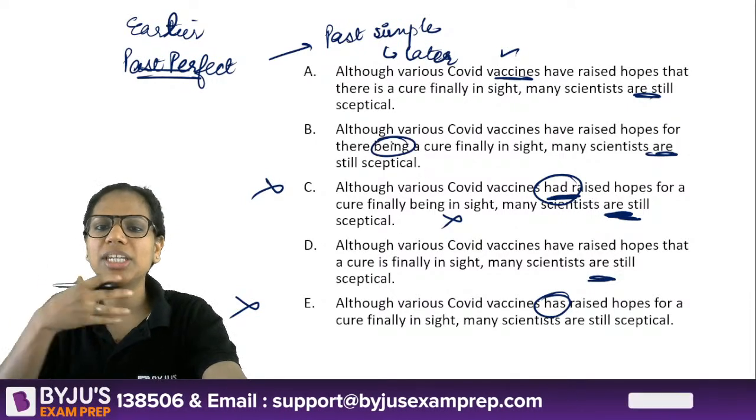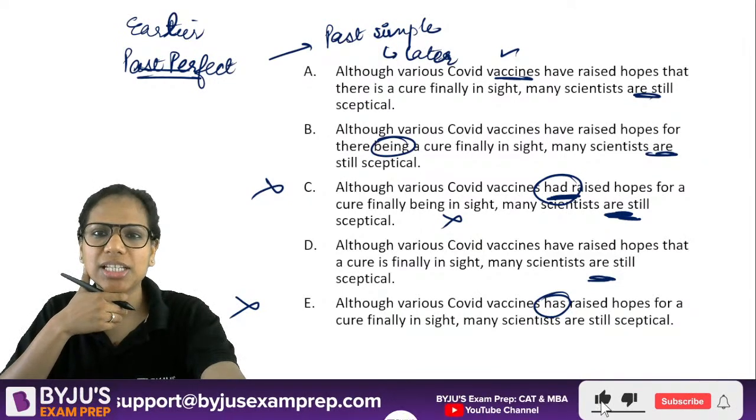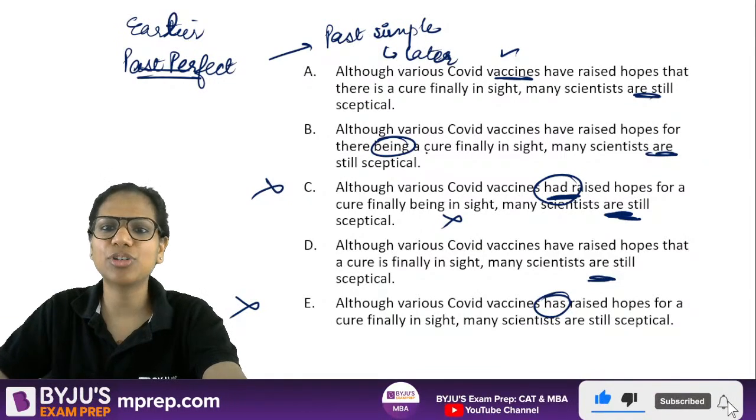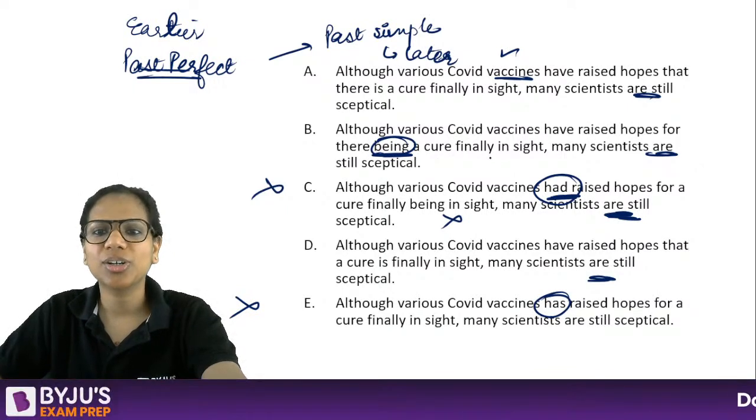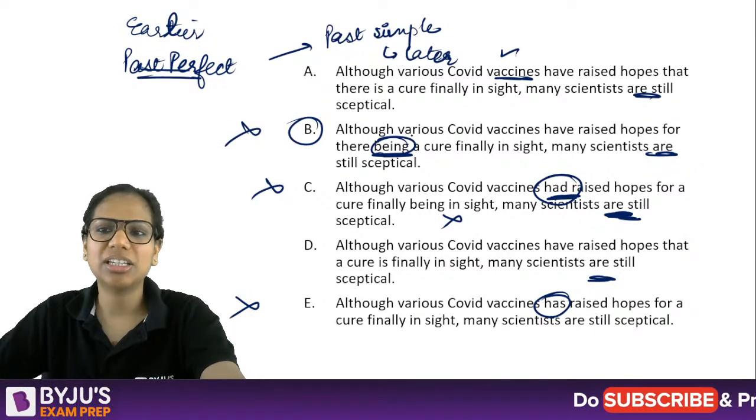There being a cure. Do I need this being? Do I need the continuous tense? Although various COVID vaccines have raised hopes for there being a cure in sight. I don't need it. So I don't need the being.